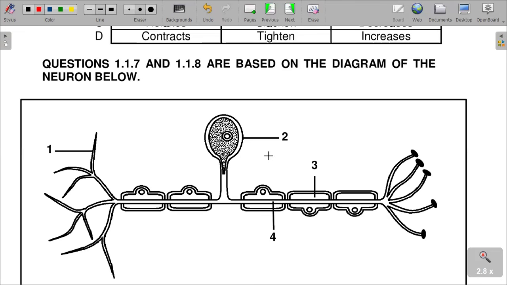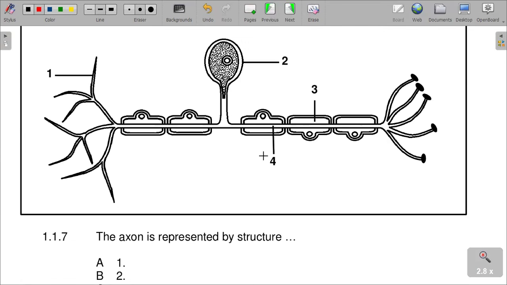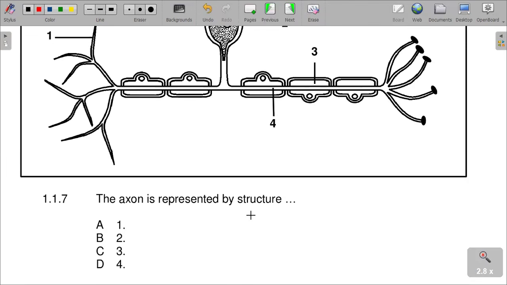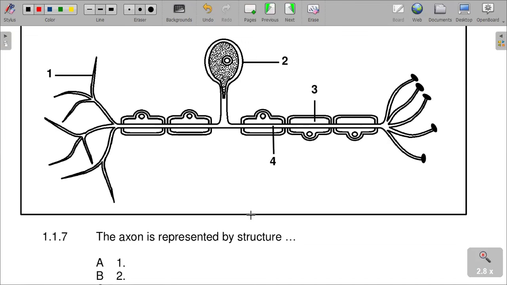Question 1.7.8, based on the diagram of a neuron below here. This is a neuron. The axon is represented by structure dash. Which one represents the axon? I'm saying this diagram again, refer to the notes. I have a question where the structure of the neuron has been explained. So please refer again to it, and then we can get more detail on that.